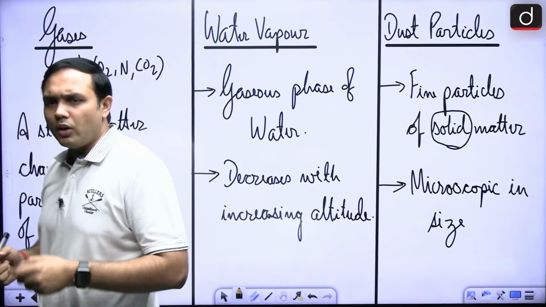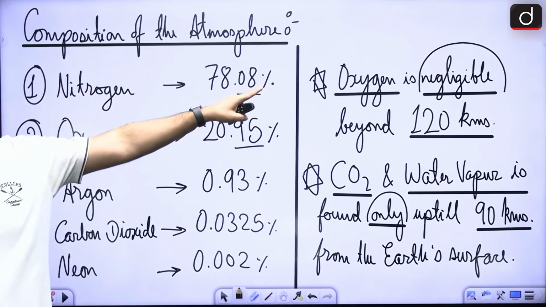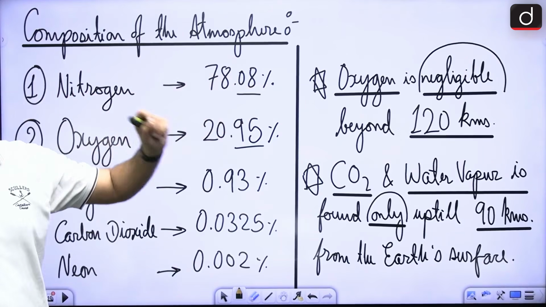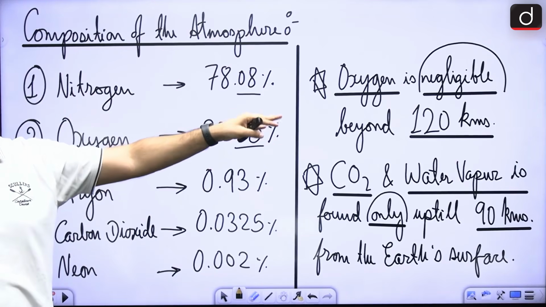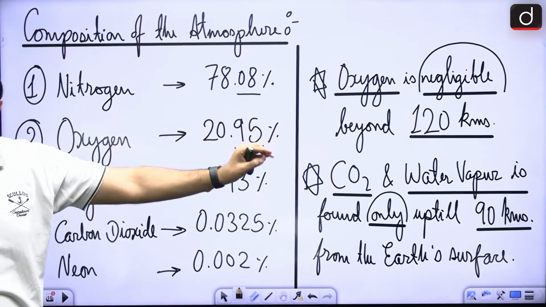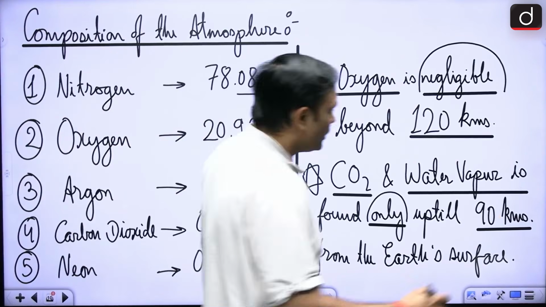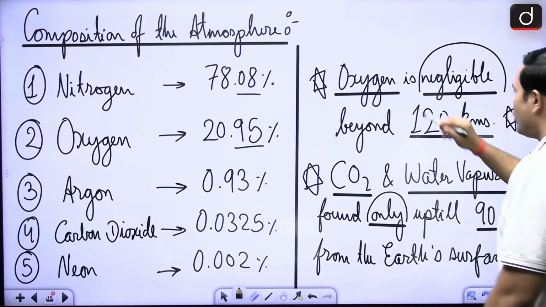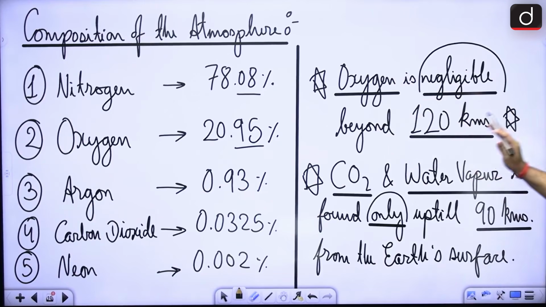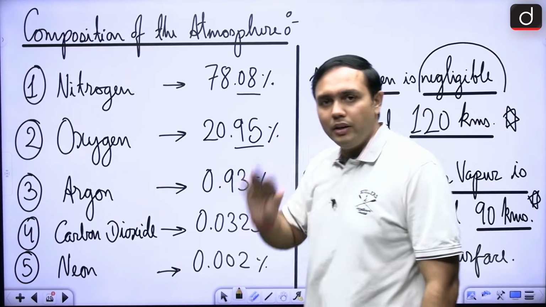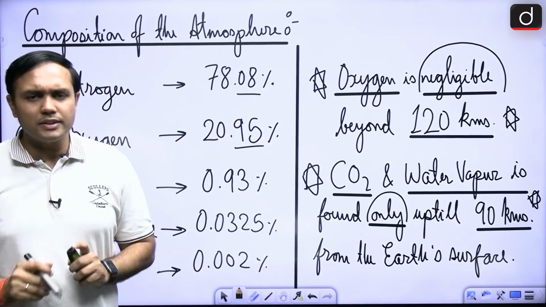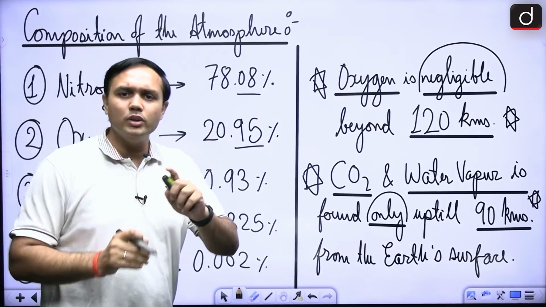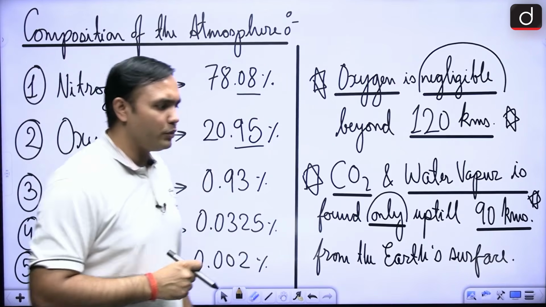and they have their own properties also, right? Now, with respect to composition, the next important aspect that you can remember is that oxygen is negligible beyond 120 kilometers, right? And similarly, carbon dioxide and water vapor is found only up till 90 kilometers. So these two become really important for you, that oxygen is very little beyond 120 kilometers and carbon dioxide and water vapor is only up till 90 kilometers. This is a very, very important aspect. All right. So these are some of the important aspects relating to the composition, the constituents of atmosphere.